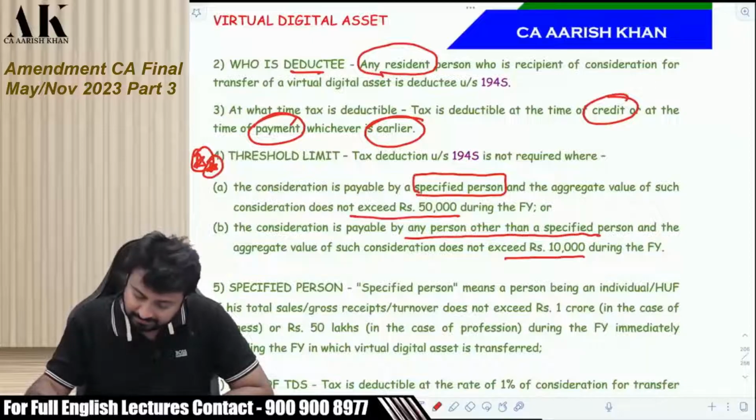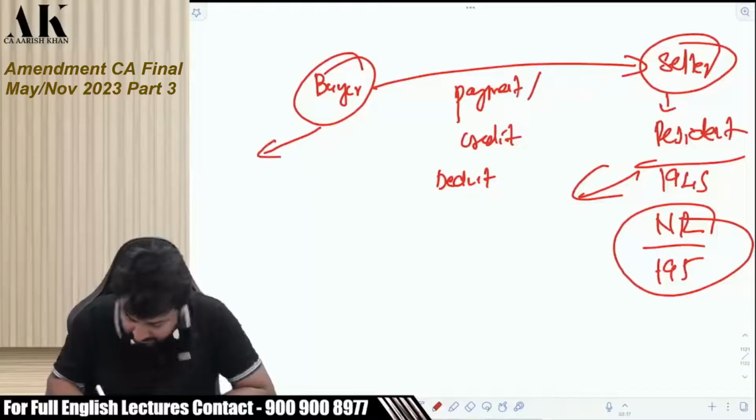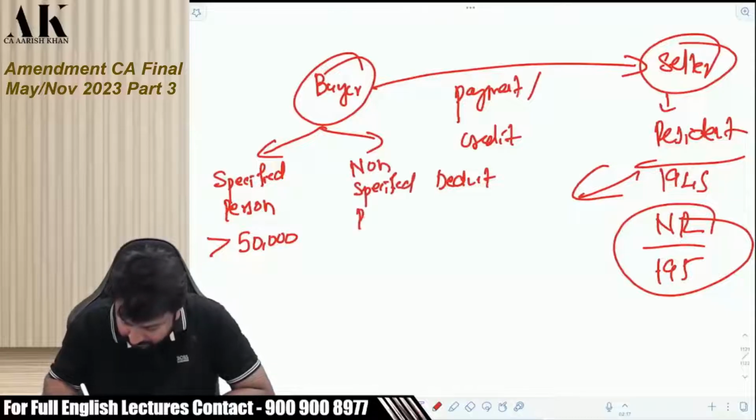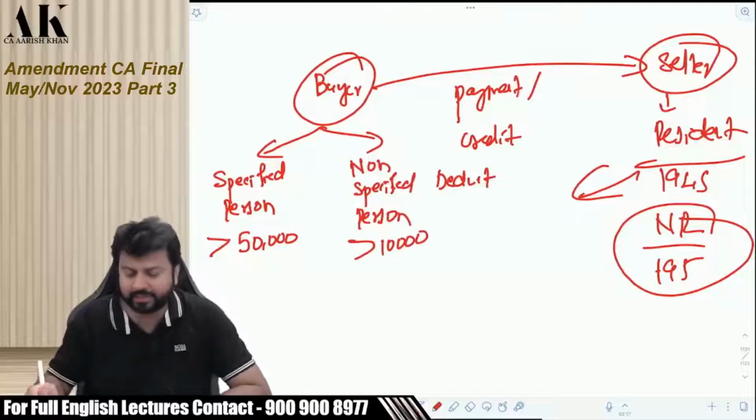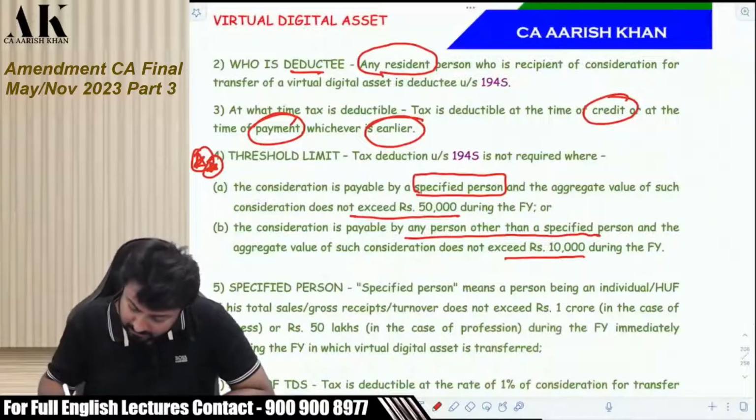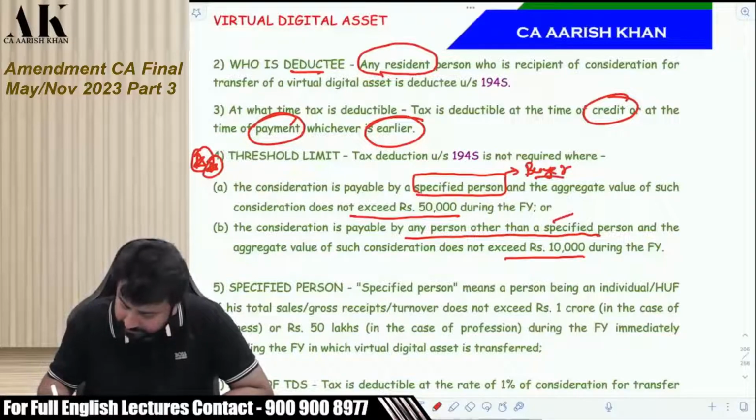So if the buyer is a specified person, then the consideration should exceed 50,000 rupees. If the buyer is non-specified person, then the consideration is slightly lesser, 10,000 rupees. Then it has to deduct TDS. Okay. So here it is talking about whom? The buyer. It's talking about whom? The buyer.